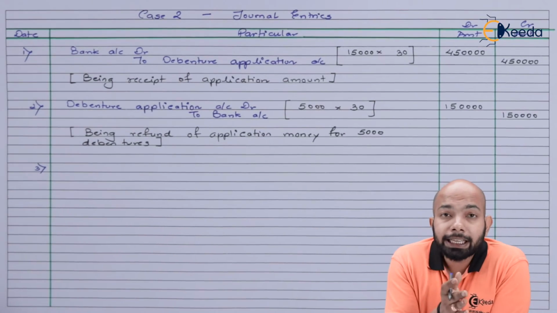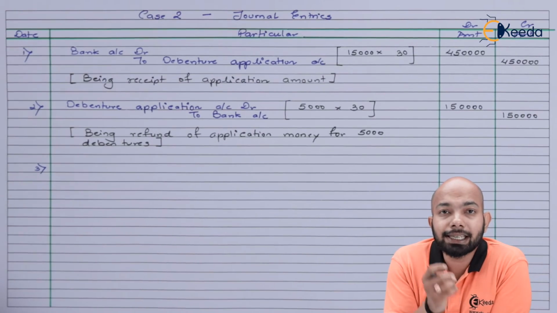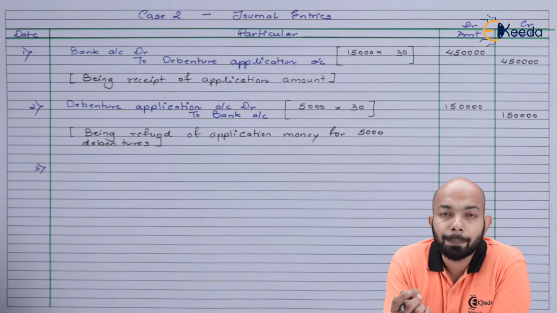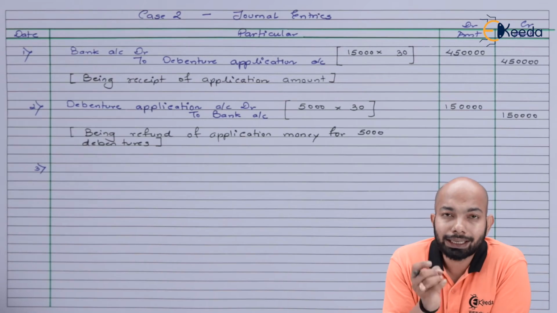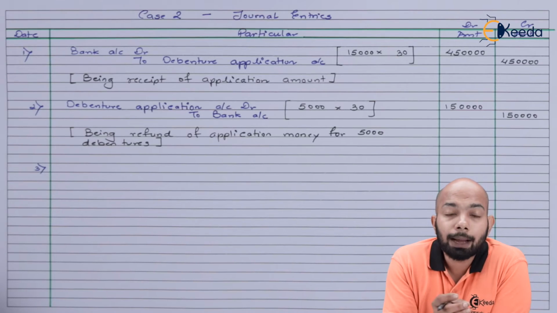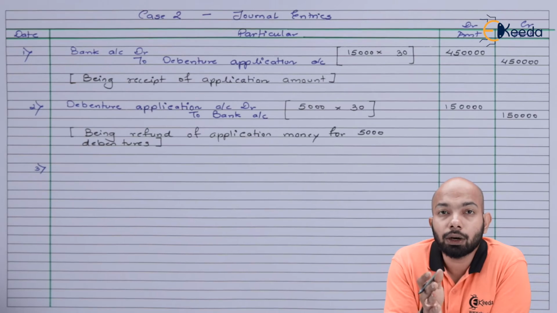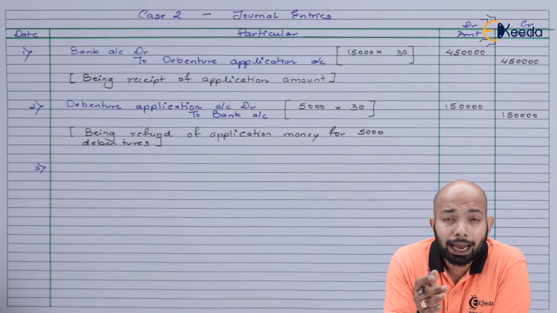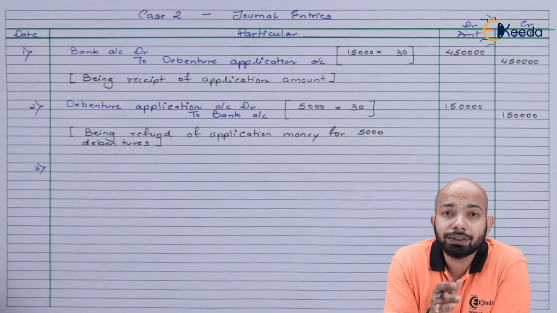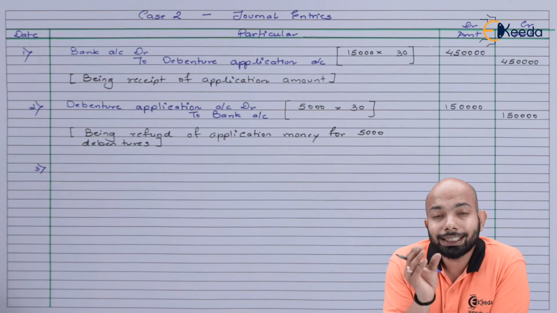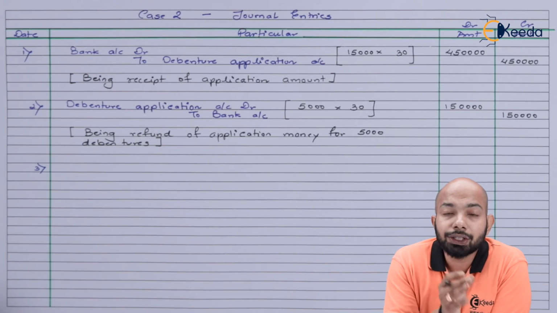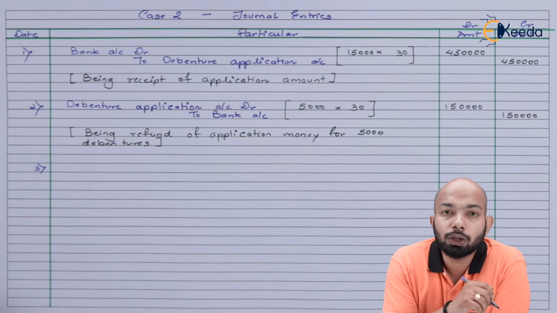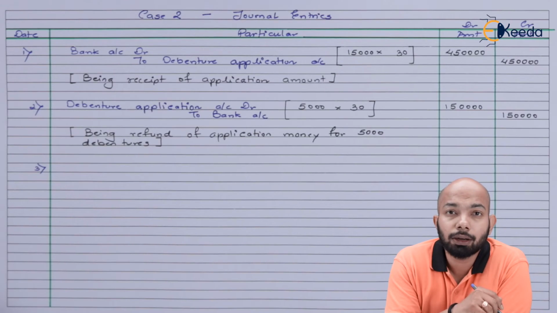Now, once this application refund has been done, whatever balance is left has to be transferred to debenture capital account, which will have a certain amount of allotment adjustment also. The reason being, out of 15,000 applications, you have refunded only 5,000. That means 10,000 are still there and you can allot a maximum of 7,000 debentures here. So the application amount for 3,000 excess debentures is still with us, which will be utilized in terms of allotment. So let's transfer the amount.